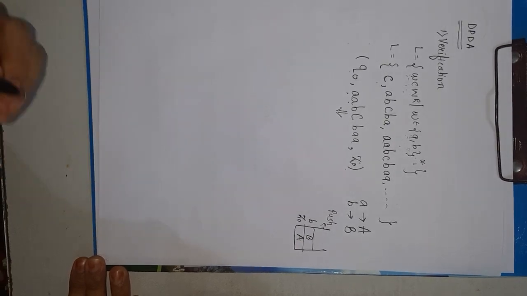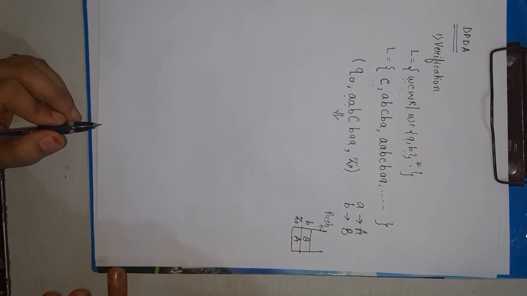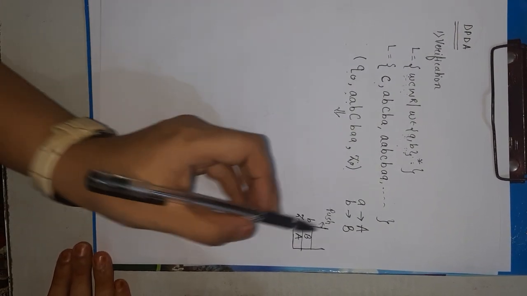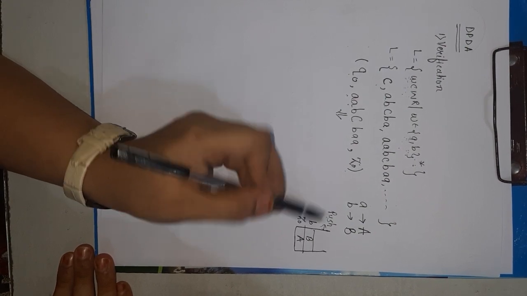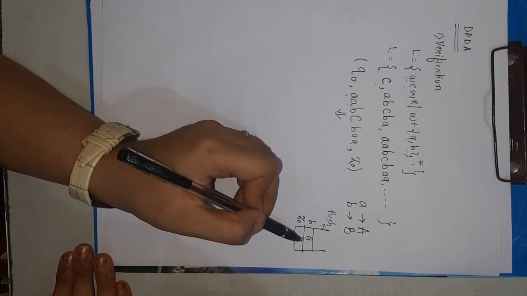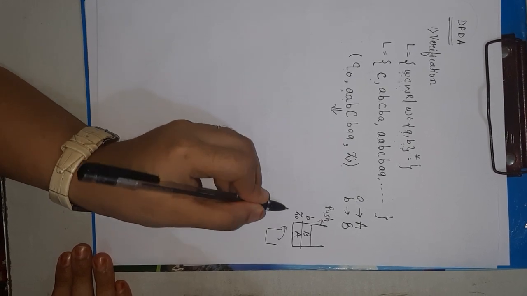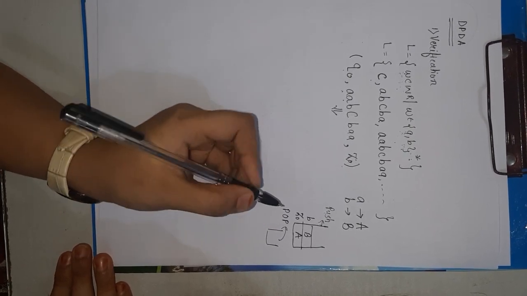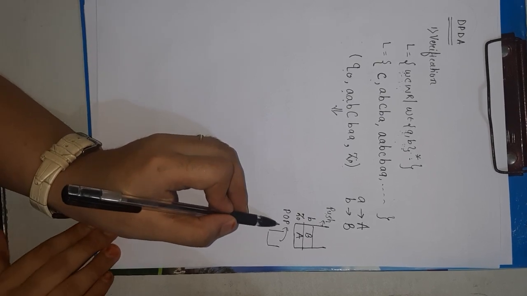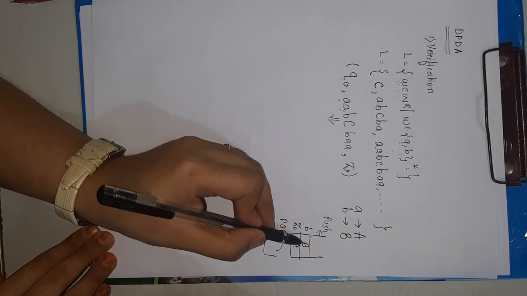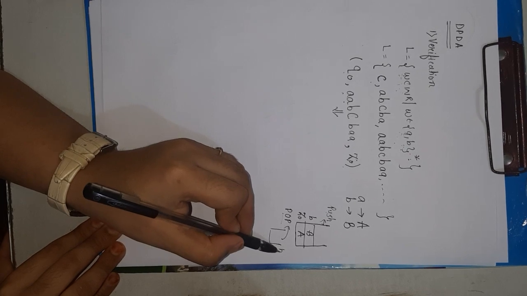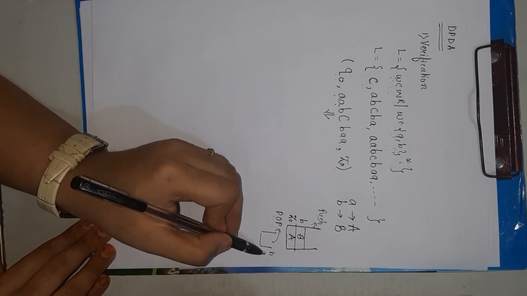As we know, a stack performs only two kinds of operation, push and pop. So why is it a push operation? Because we are inserting an element into the stack. If you are deleting an element from the stack, then it is the operation called pop operation. If I want to perform the pop operation, then for capital B we are going to pop B, and for capital A we are going to pop A.